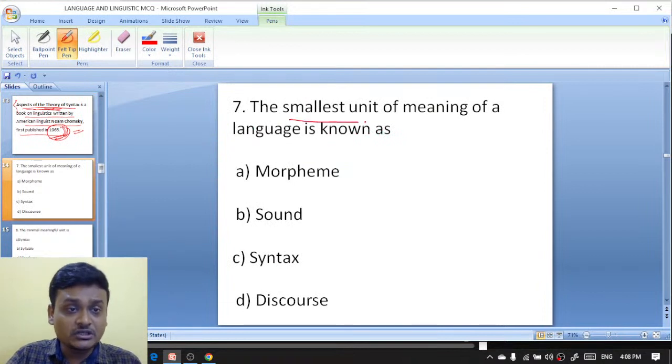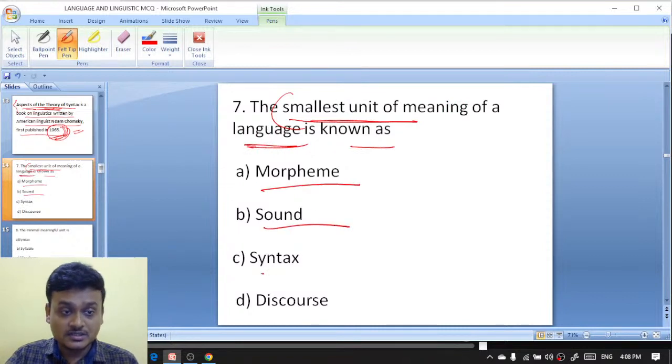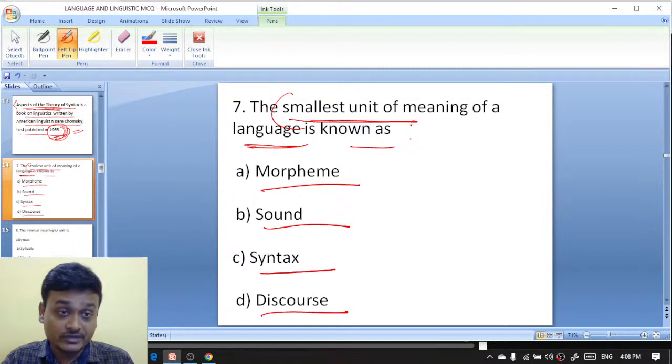The smallest unit of meaning. Those who are not watching are missing some big, important questions here. The smallest unit of meaning of a language is known as morpheme, sound, syntax, or discourse.